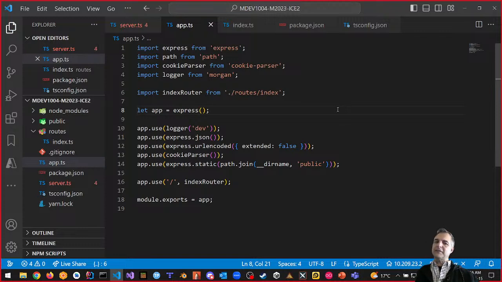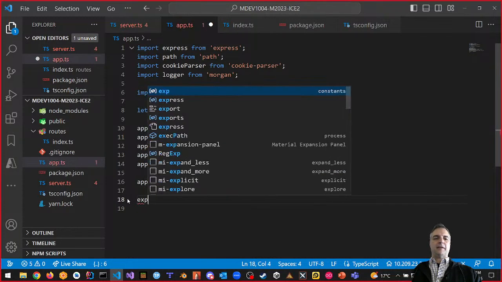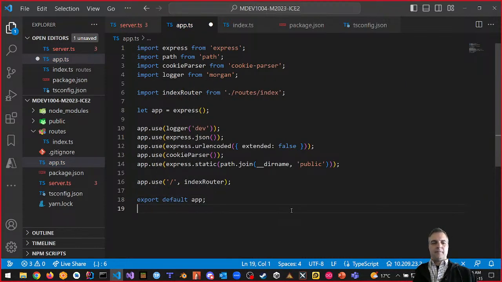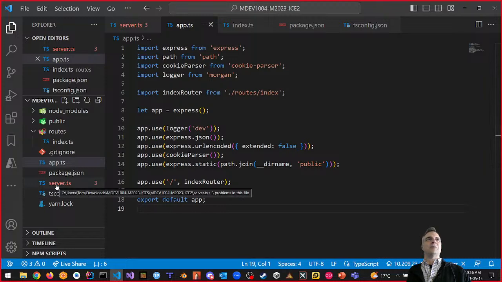We're almost there, guys. We're almost there, right? And instead of module exports, we're going to say export default app. Export default app. Okay? And what this does is it's converted everything to modern TypeScript with Node.js. Okay, so what's Server's problem now? Server says there's something wrong still. Let's go there and check it out. Take a look at it.